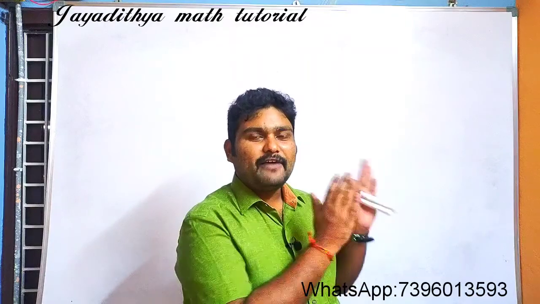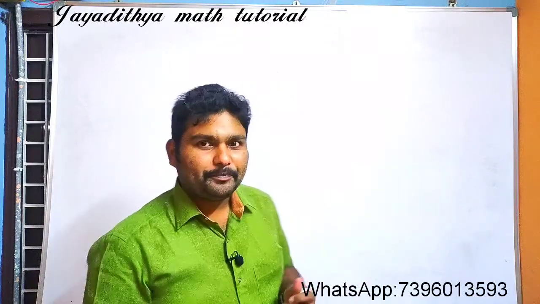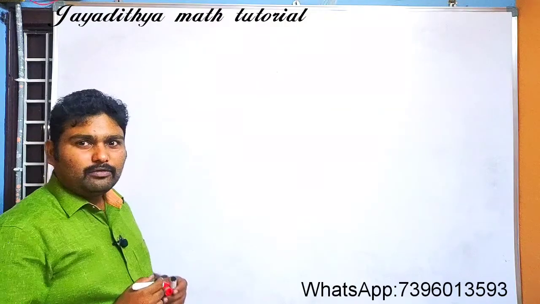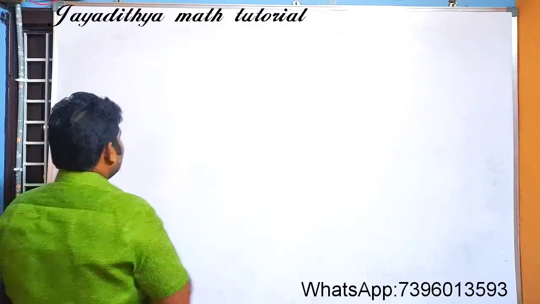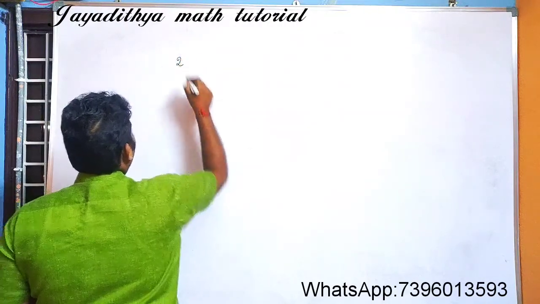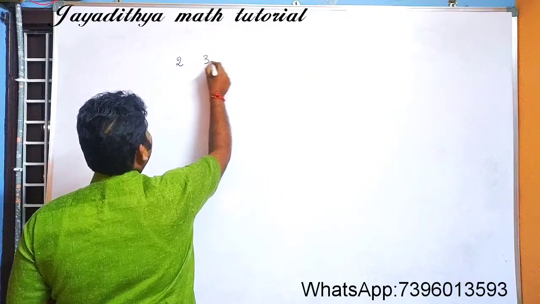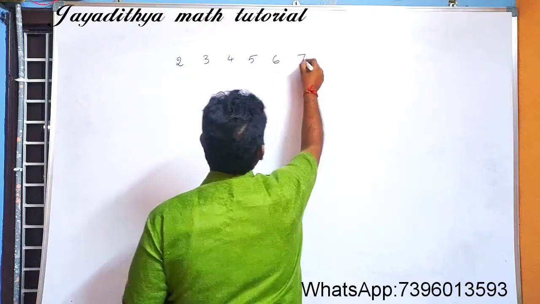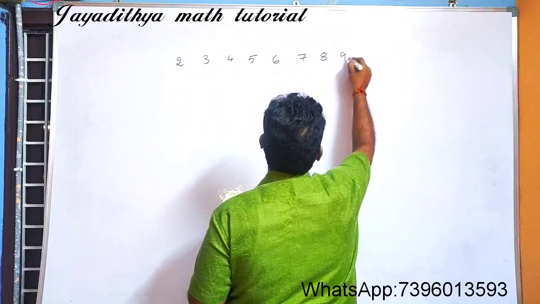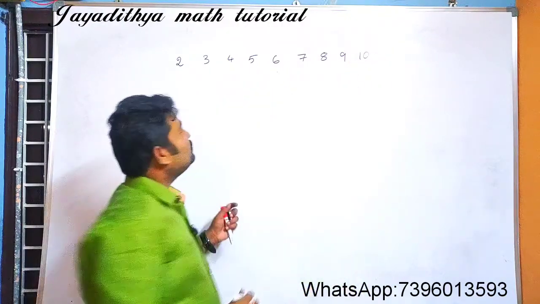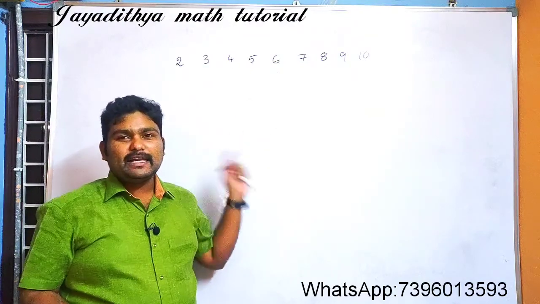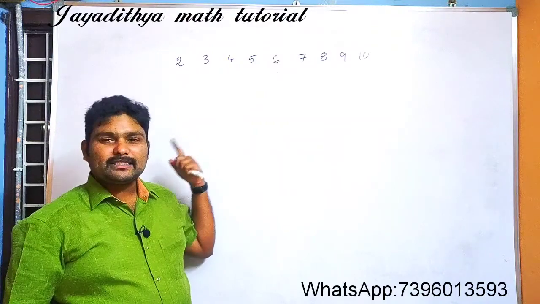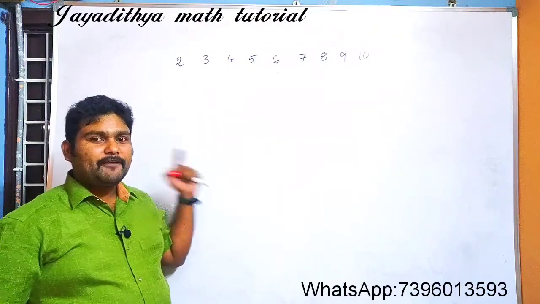So what are the cards available in the deck? Let us observe them. First of all, what are the numbers we have? You will have 2, 3, 4, 5, 6, 7, 8, 9, and 10. These numbers you can see in the deck of cards. Can you see 1? No, you cannot see 1, because the number 1 is not present in the deck of cards.